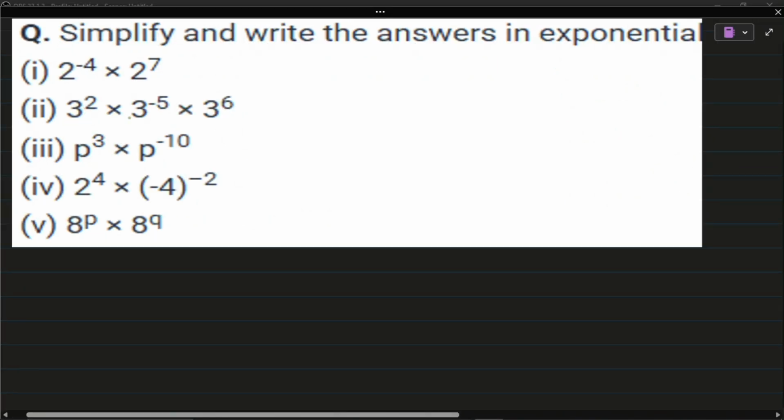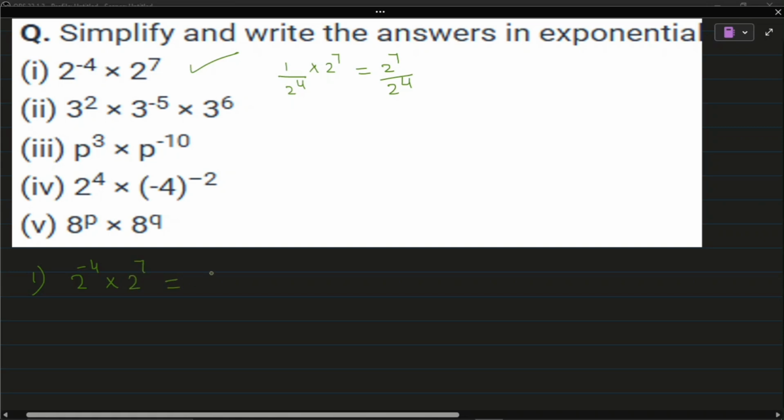Now the next question, simplify and write the answer in exponential form. Here the first question, that is 2 raised to minus 4 multiplied with 2 raised to 7. So here I will write the answer, 2 raised to minus 4 multiplied with 2 raised to 7.